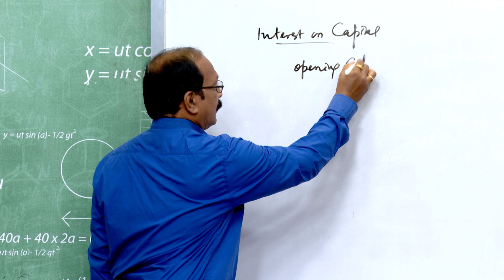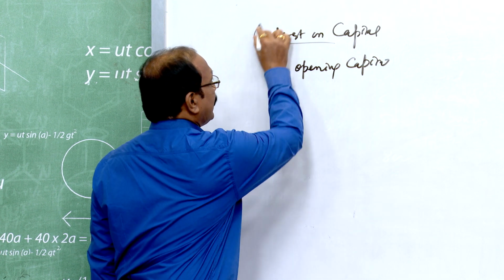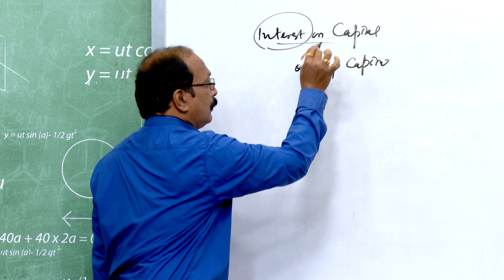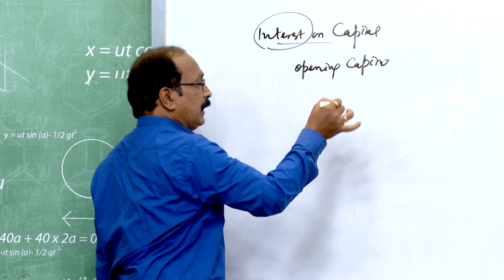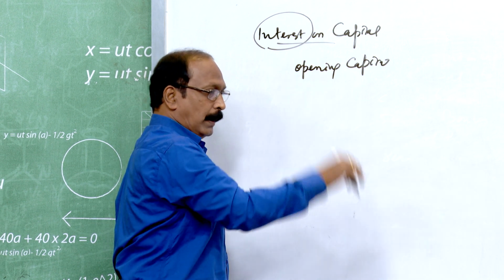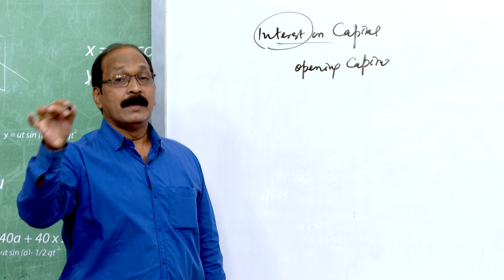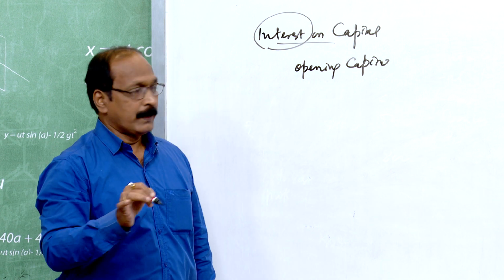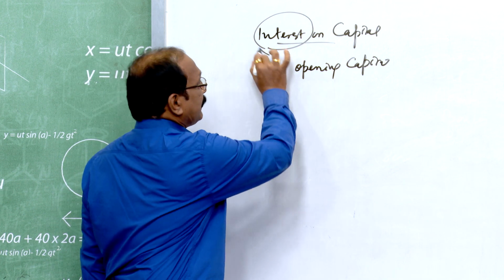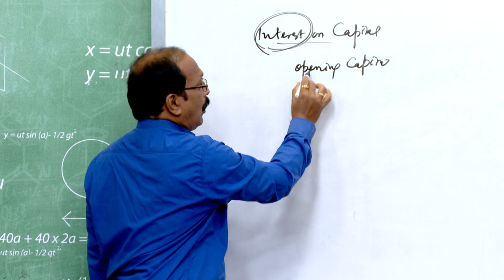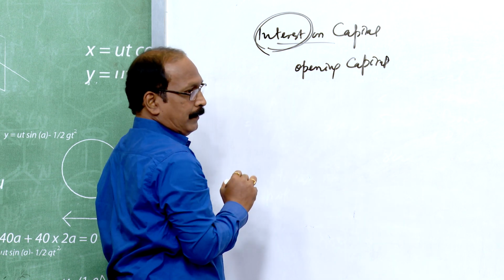This interest on capital is to be calculated from the date of investment, date of contribution, to the end of the period for which the interest is to be calculated. So, the interest is generally calculated on opening capital.